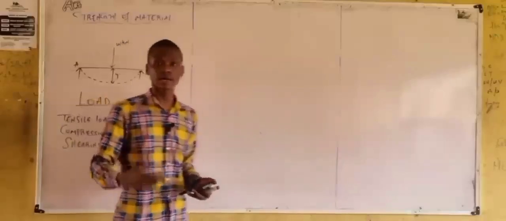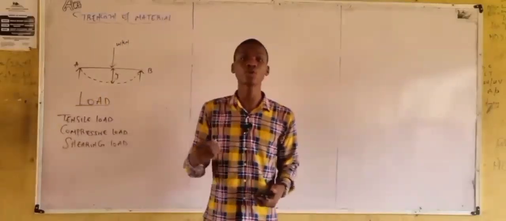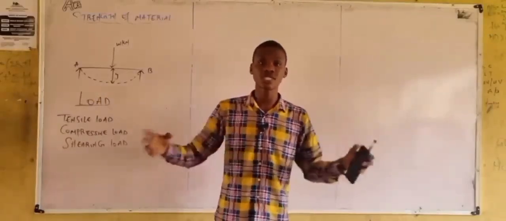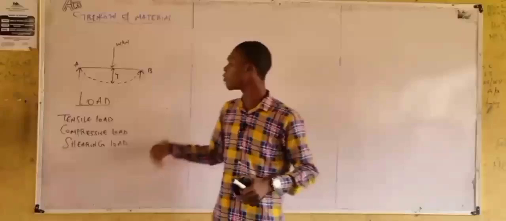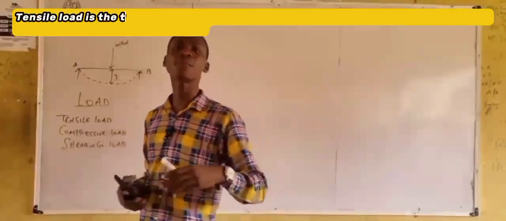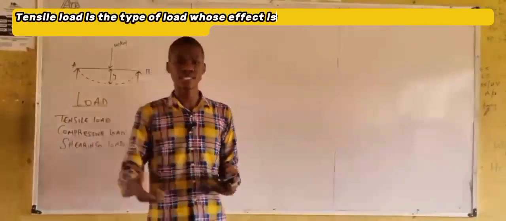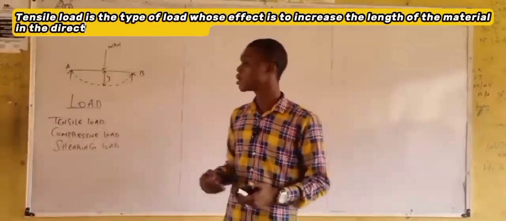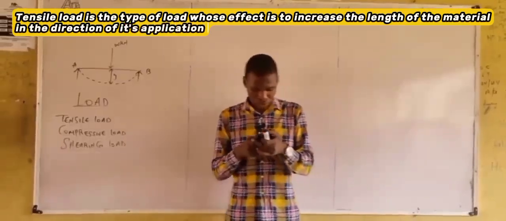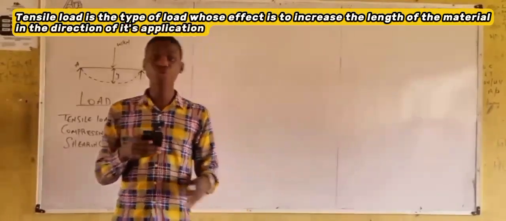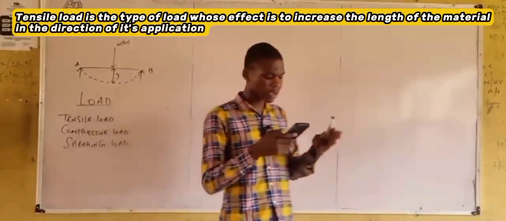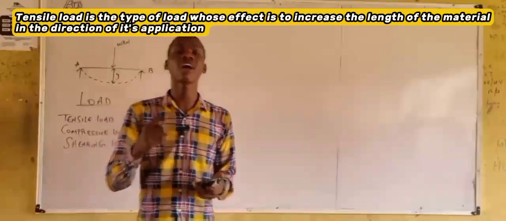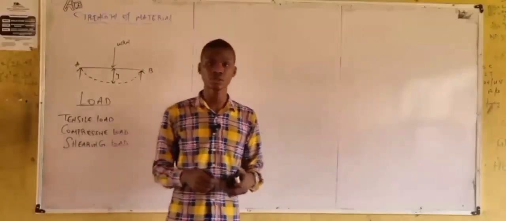From the word tensile, for the first one, when we say tensile load, it means elongation, increment, increasing. This is the type of load whose effect is to increase the length of the material in the direction of its application.